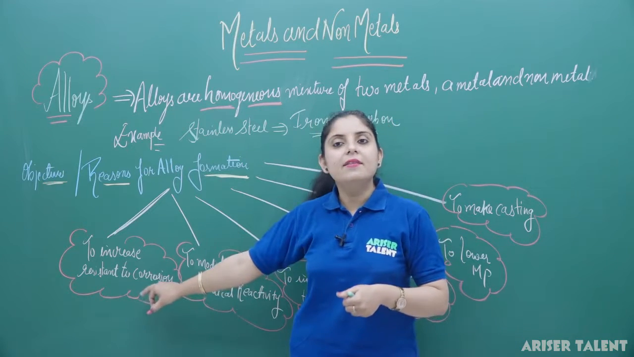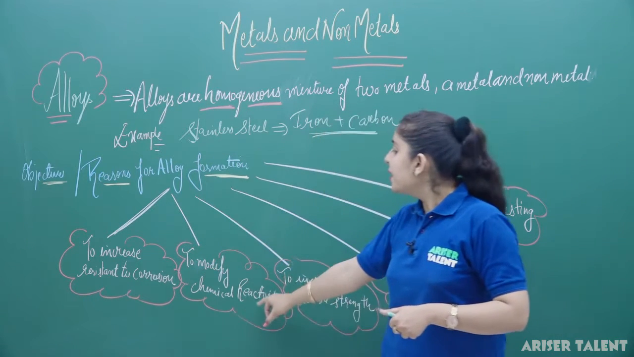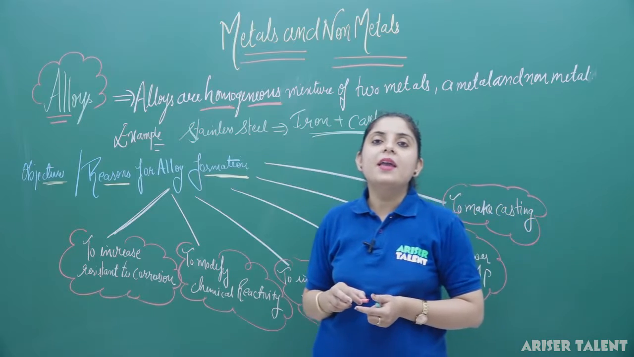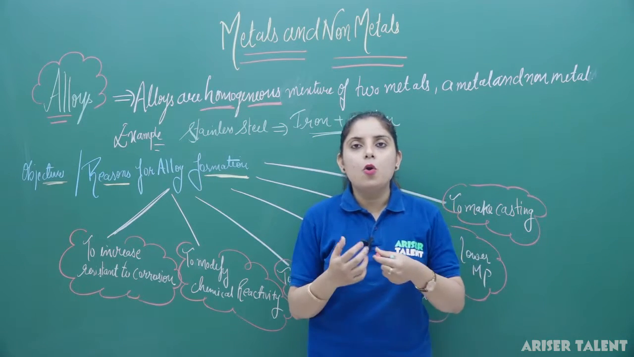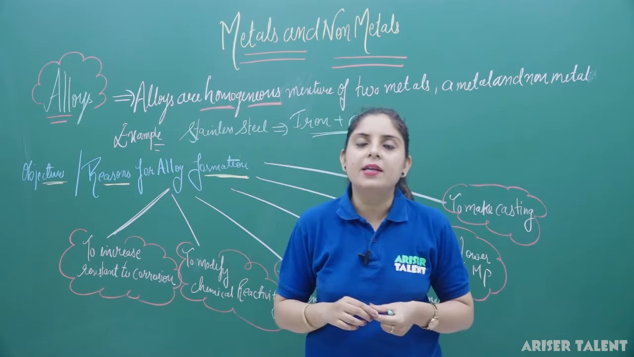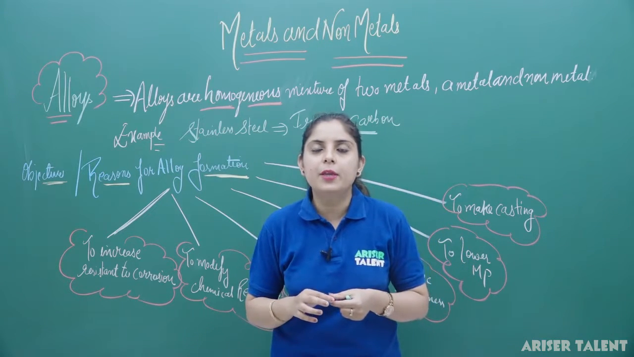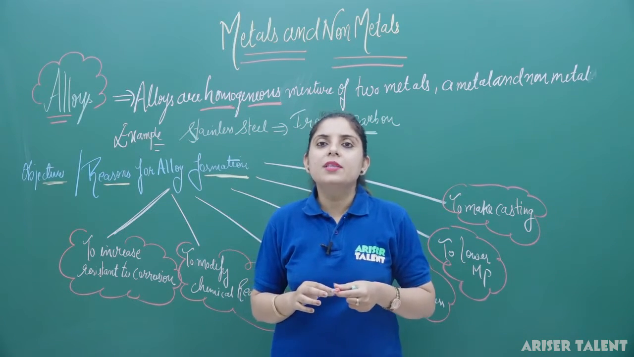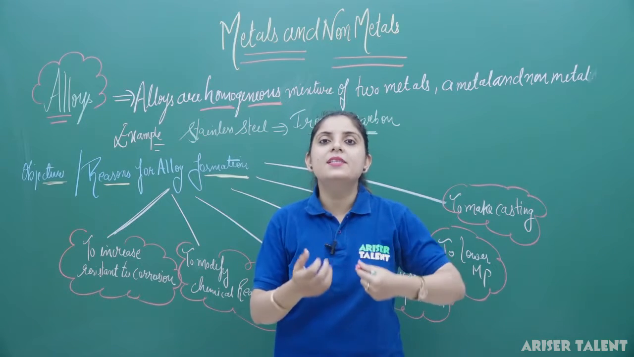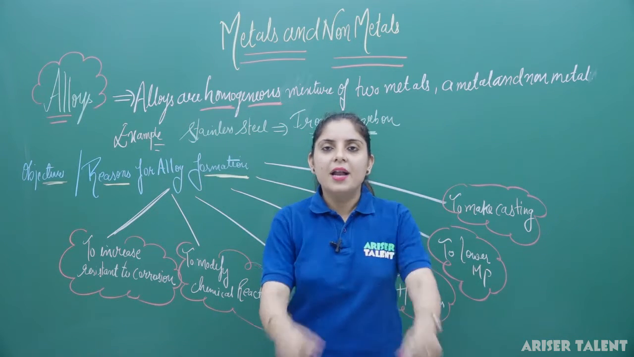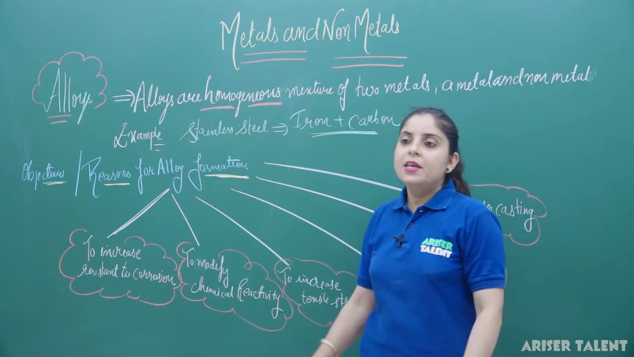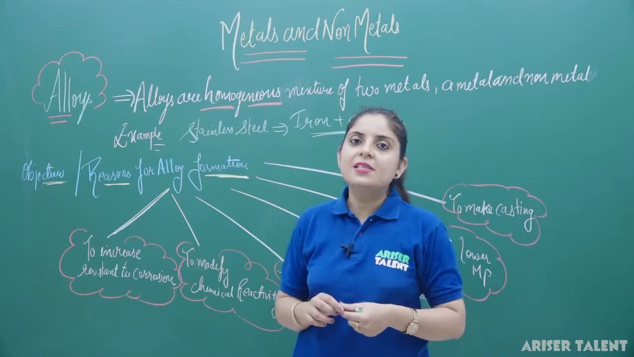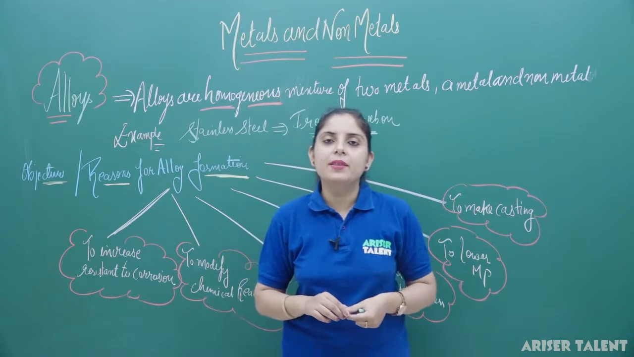Clear? So they are increasing the resistance to corrosion. Second factor is to modify the chemical reactivity. If you are making the alloy of any metal, the chemical reactivity will increase or decrease suitably. Clear? So if I am using the stainless steel, I have modified its chemical reactivity by just adding the carbon to it. Next one is to increase the tensile strength.